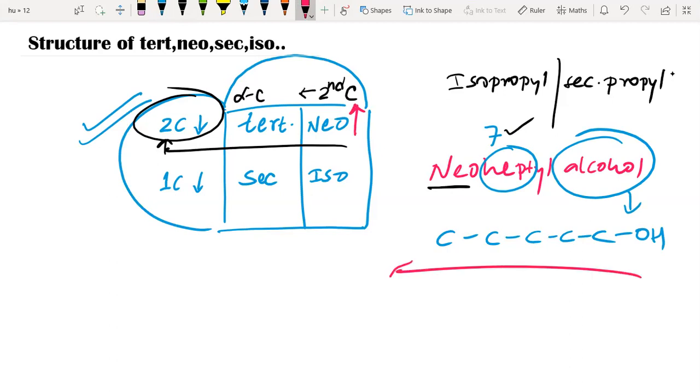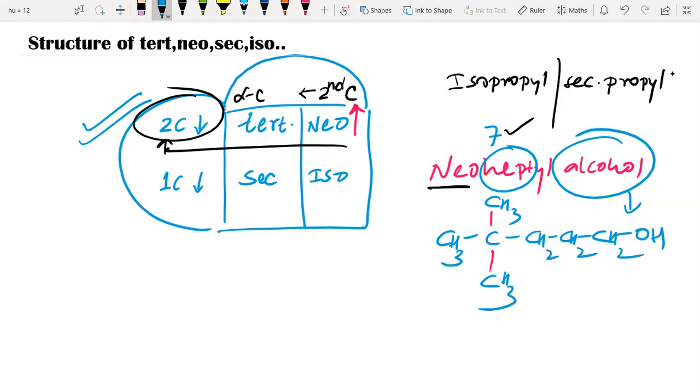Other end is this, and second carbon is here. There we are going to attach the 2 carbon which we dropped earlier. So now we'll fill this up with hydrogen. So this is our structure of neoheptyl alcohol.